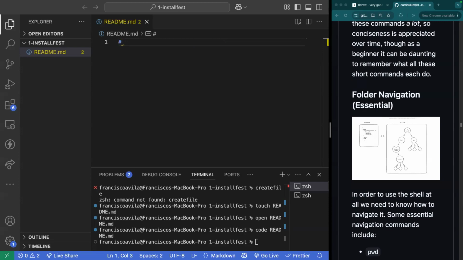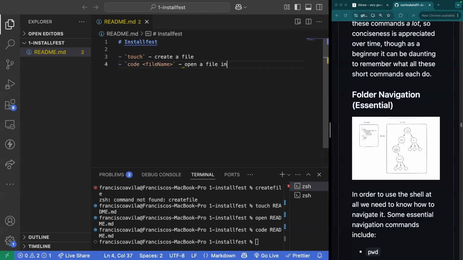So here I'm going to do a little bit of formatting. I'm going to call this Installfest, and I'm going to add a couple of notes. So my first note here, we know that touch is utilized to create a file. And we know that code plus file name is utilized to open a file in VS Code.